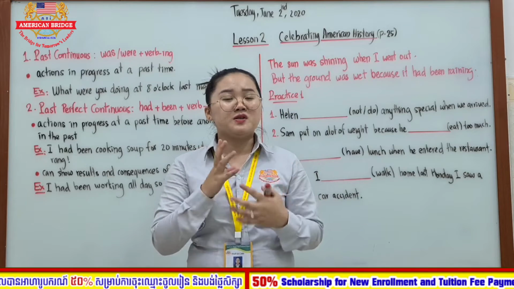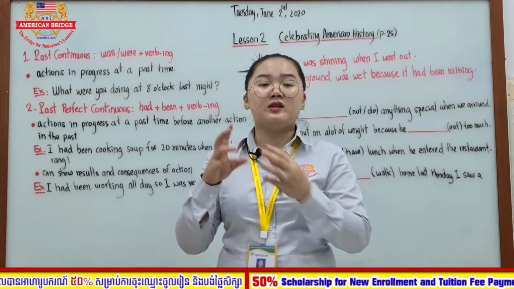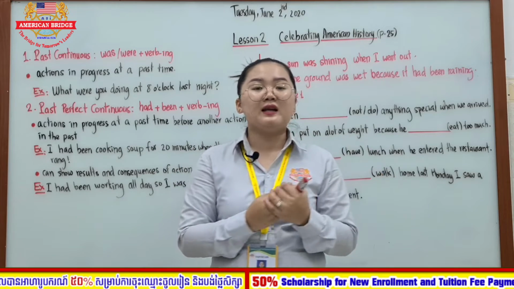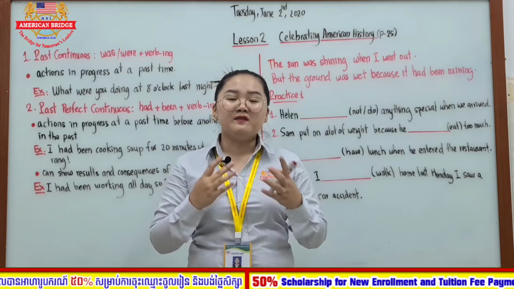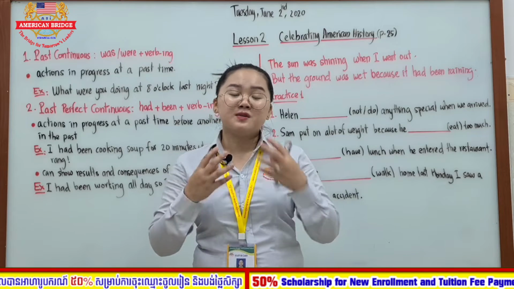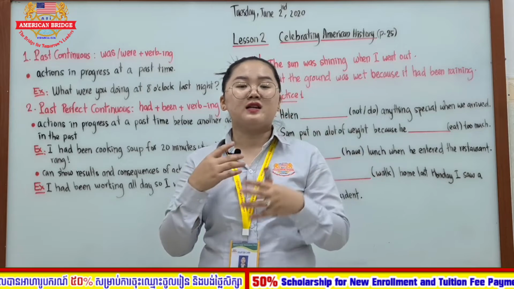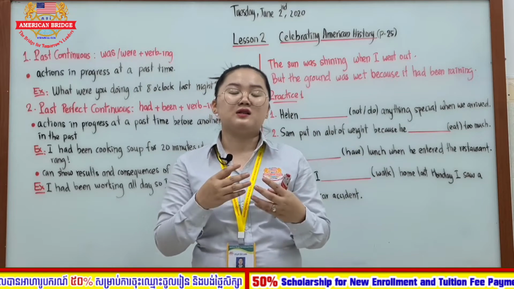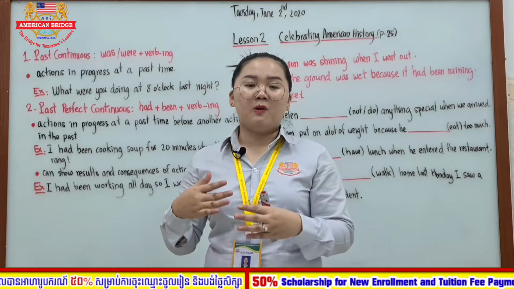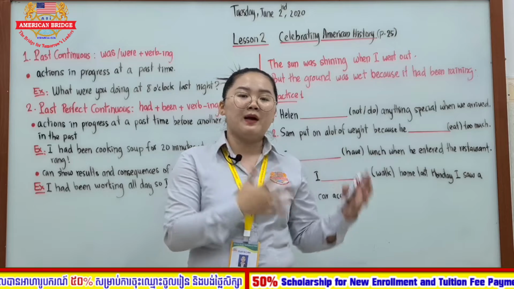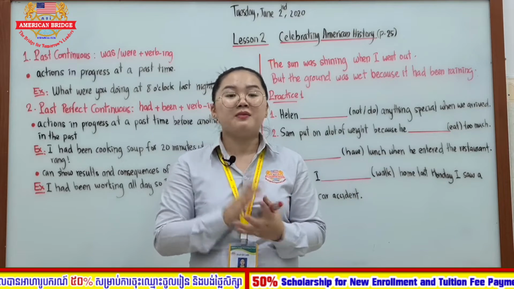For past simple, we use it to talk about a completed action in the past, that finished already in the past, at the exact time. However, past perfect is more special, because it also talks about the past, but it refers to the action that happened before another action in the past. So it means that past perfect happened before past simple.